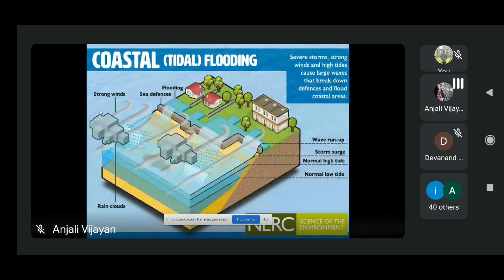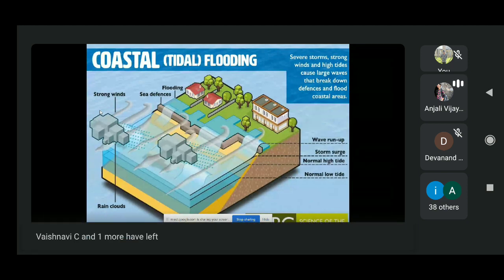Now, the second category is coastal flooding. The term coastal flooding means when the coast is flooded by sea. That is meant by coastal flooding. Also, it is called tidal flood. This is normally caused by strong winds or storms that move towards the coastal side during high tide. So this is called coastal flooding.